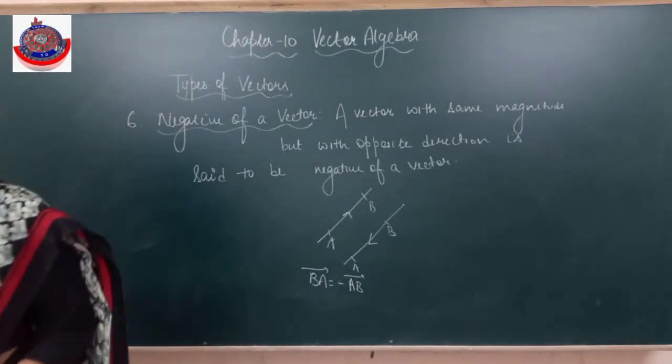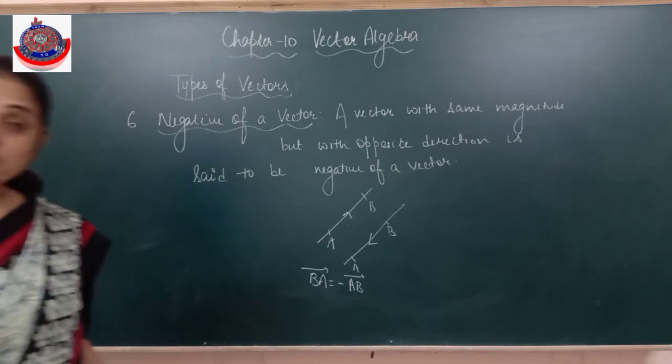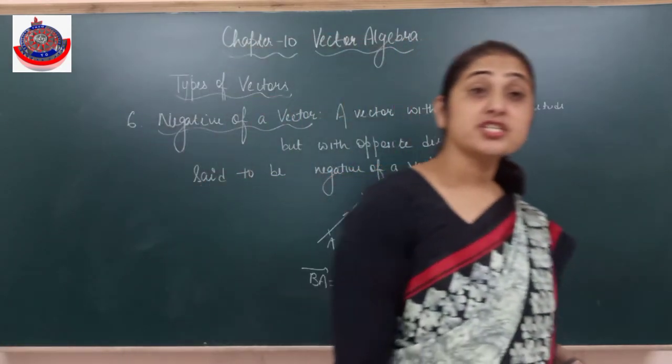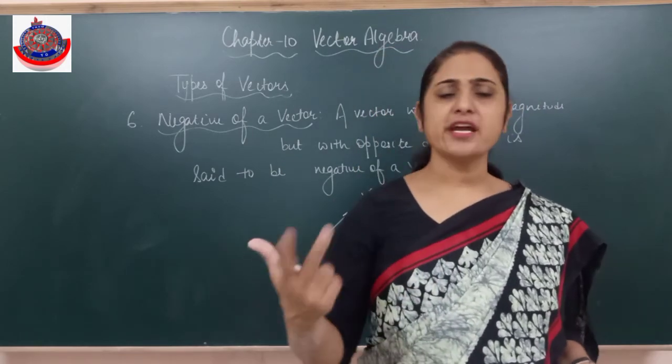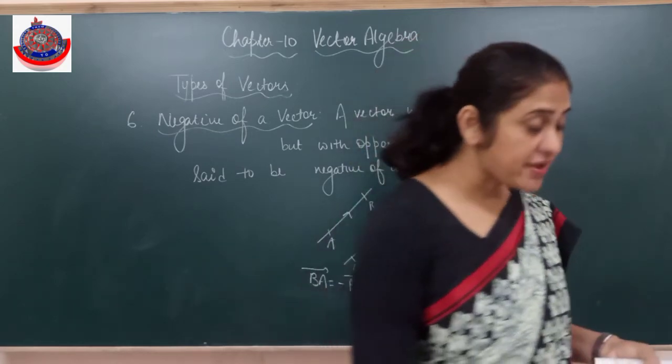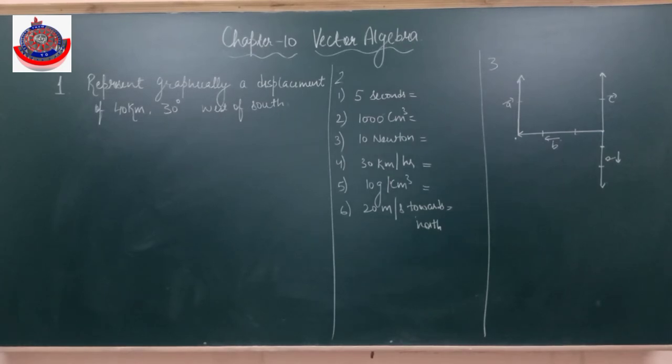So what did we do? Zero vector, the vector whose initial and terminal points are the same. Unit vector, whose magnitude is 1. Co-initial vectors, whose initial points are the same. Collinear vectors, which are parallel to the same straight line. Then we did equal vectors, whose magnitude and direction should be the same irrespective of the initial point, starting from anywhere. And then we did the negative of a vector, the same in magnitude but opposite in direction. Just a few examples to make the vector clear. I hope it's clear to everyone.